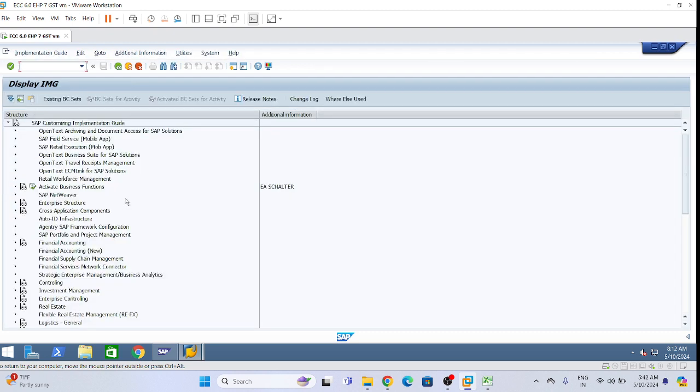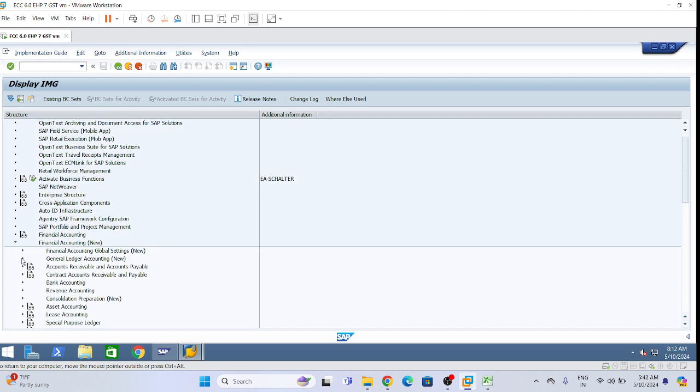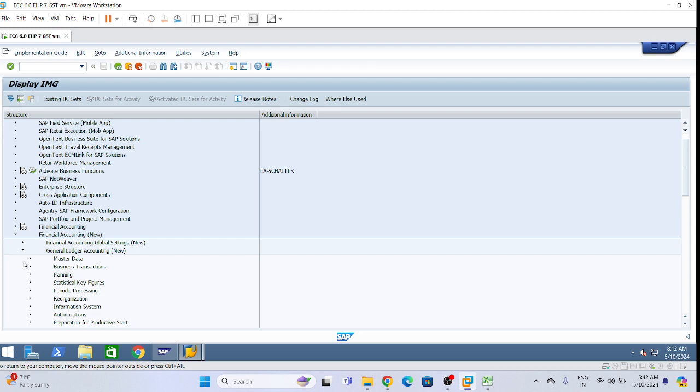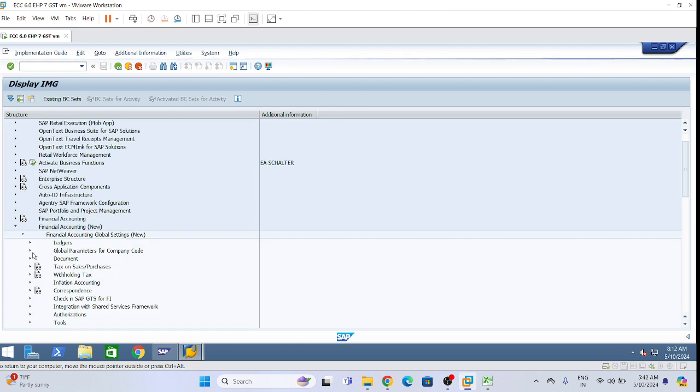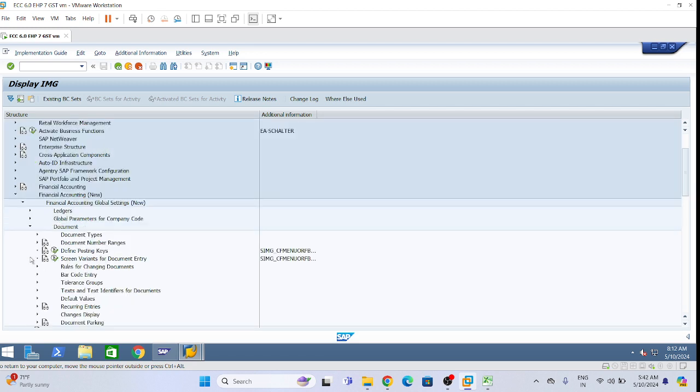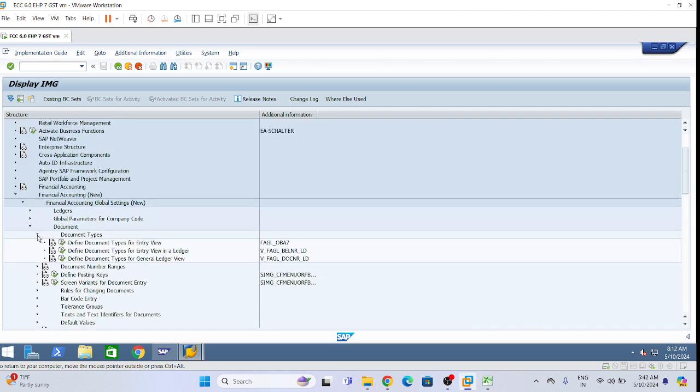Define document type for entry view in a ledger. Same SPRO. Don't write the path, I think you guys already know it, so no need to write this one.